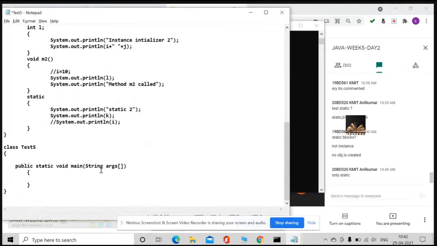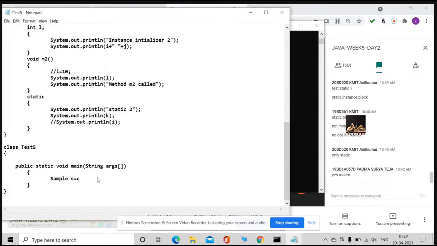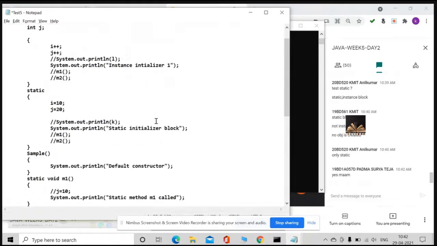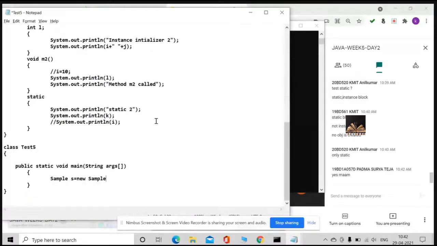Yes or no? So if I say Sample s equal to new Sample, only Padmachurya understood what type of constructor it is. It's a normal constructor.